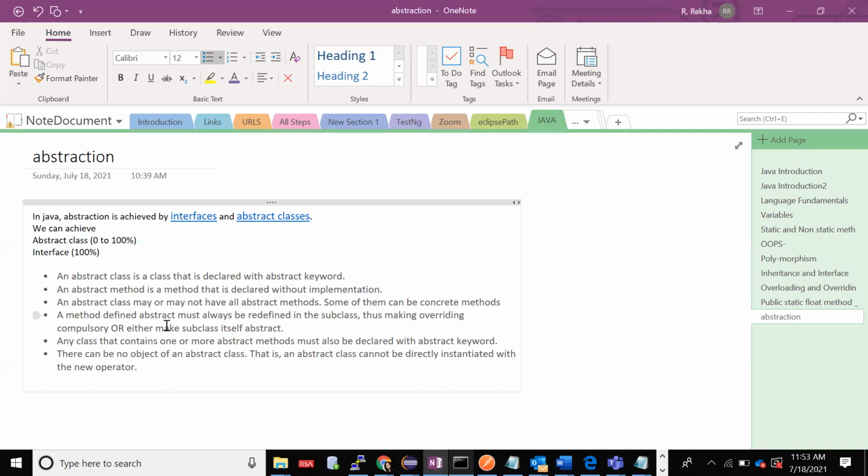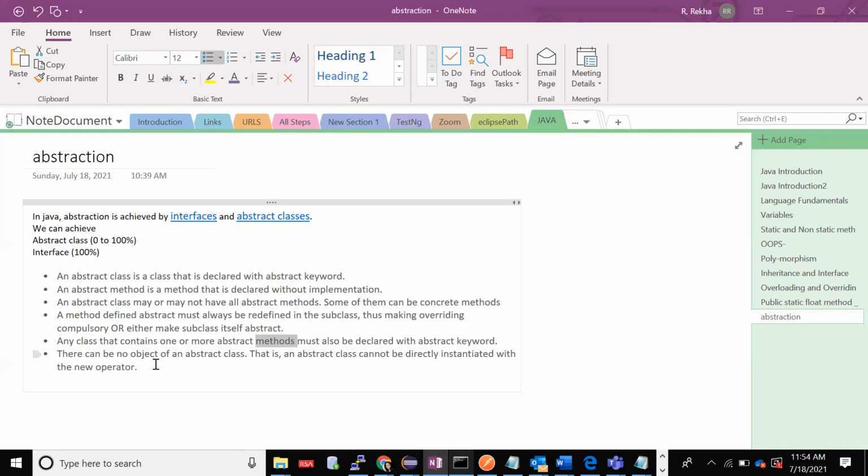An abstract method is always defined in the subclass, meaning when you define a method as abstract, you will have to override that method in the child class. Any class that contains one or more abstract methods must be declared with the abstract keyword. So you need to declare the class as abstract if you want to declare an abstract method.